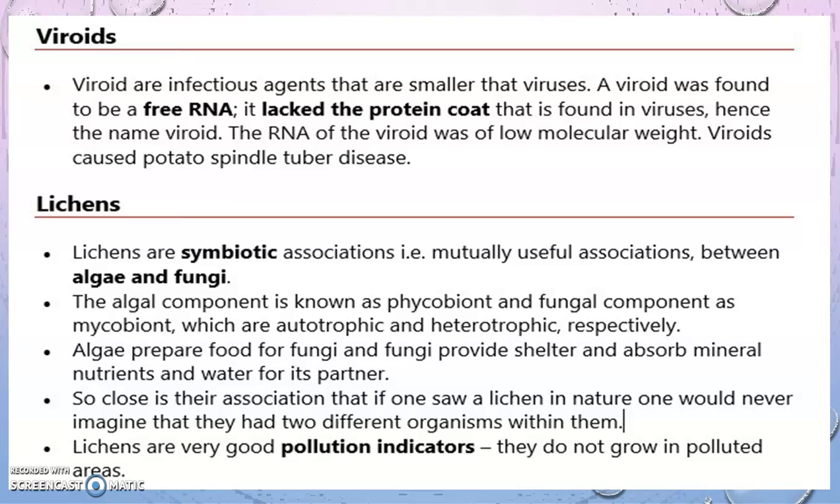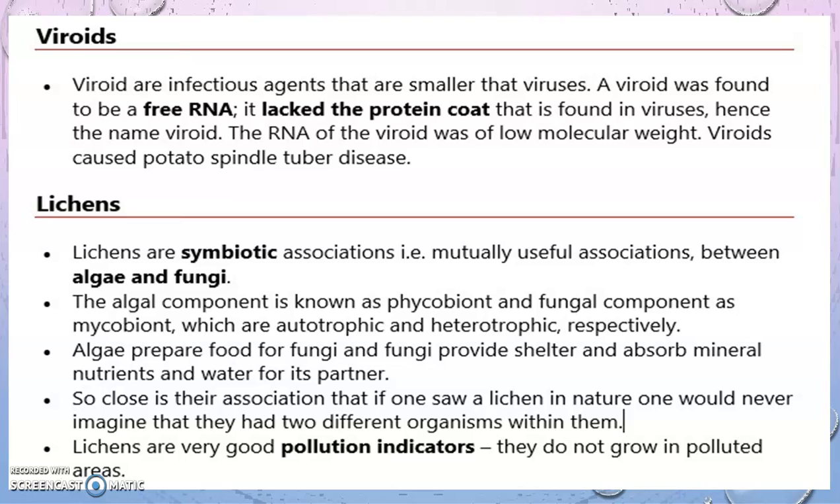Viroids are smaller than the viruses. The viroid was found to be a free RNA. It does not have a protein coat. So only an RNA is found, free in the air or anywhere. So they do not have a protein coat, hence the name viroid. The RNA of the viroid was of low molecular weight, and it caused potato spindle tuber disease.